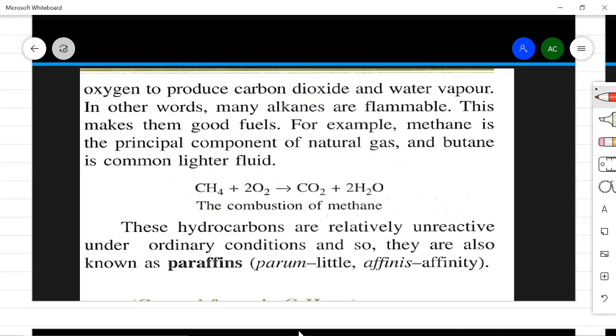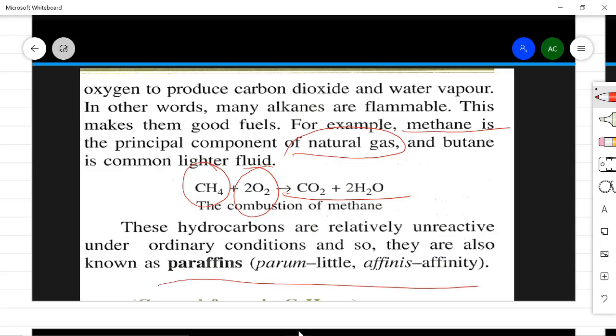Another property of alkanes is that all the alkanes will undergo combustion in the presence of oxygen to give water and carbon dioxide. They are flammable, that means they catch fire easily, and that is why they make a good fuel. For example, methane is a principal component of natural gas and butane is common lighter fluid. These hydrocarbons are unreactive under ordinary conditions, so they are also known as paraffins, that is little affinity. So, they do not react, unreactive because of saturated bonds.